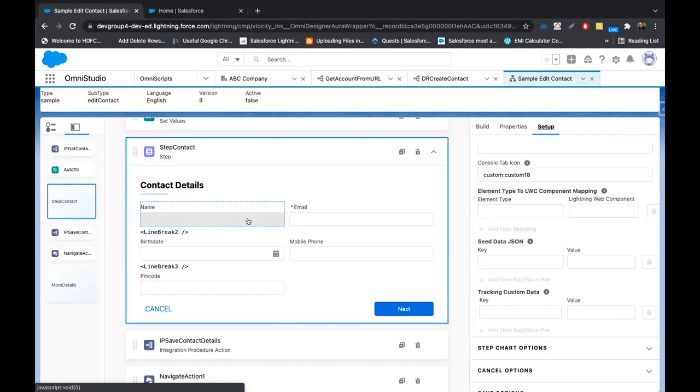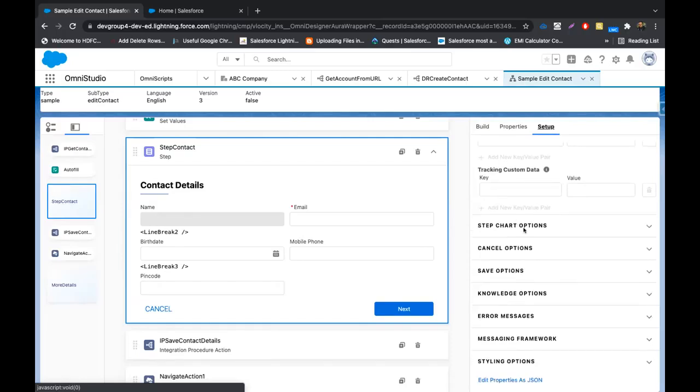You can have that global validation in the form of an LWC component, and this LWC component can be mapped to a text element, which will enhance the properties of this text element. In this way, any text block you drag onto this flow will show the same properties. You don't need to apply those validations at each text element level; rather, you apply them globally, and the whole flow will follow the same.